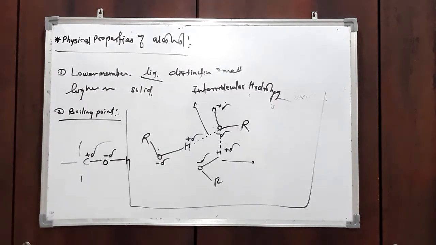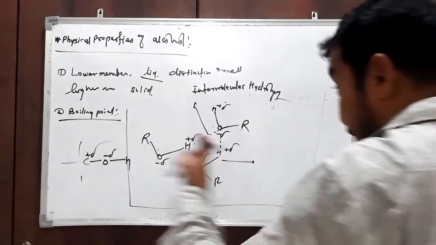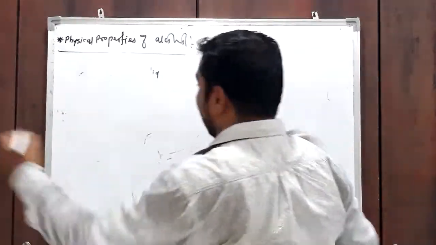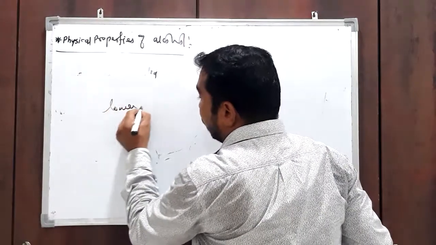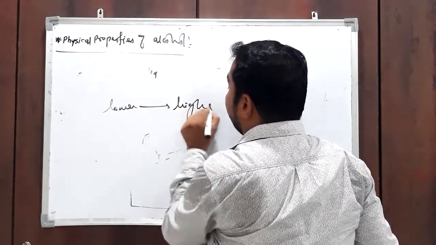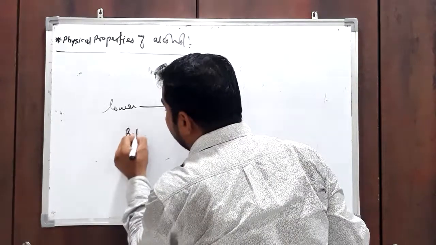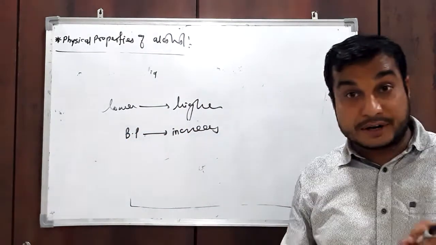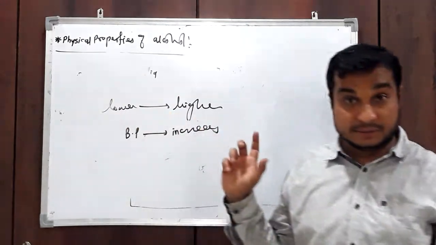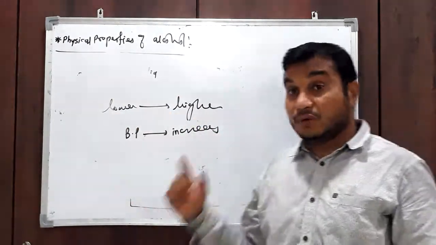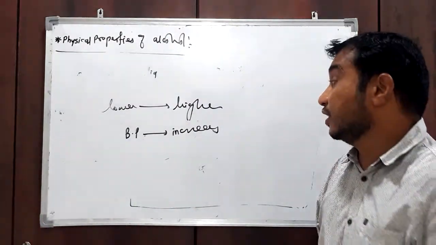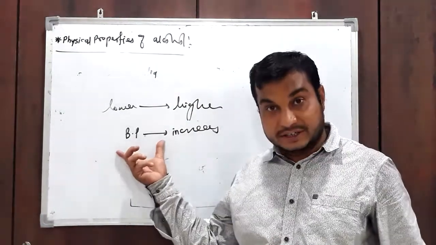Okay, so again see, the boiling point of alcohol increases as we move from lower to higher alcohol. Then what happens? Boiling point or melting point increases. As we know, why does boiling point increase? Because from lower to higher, van der Waals force of attraction increases due to surface area. Due to the increase in the surface area, van der Waals force of attraction increases.